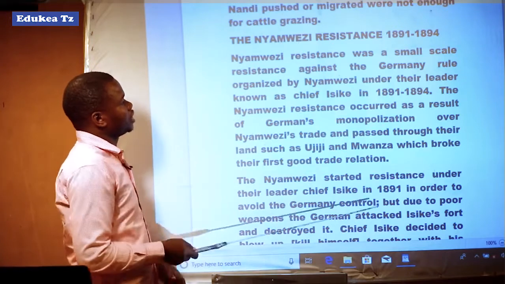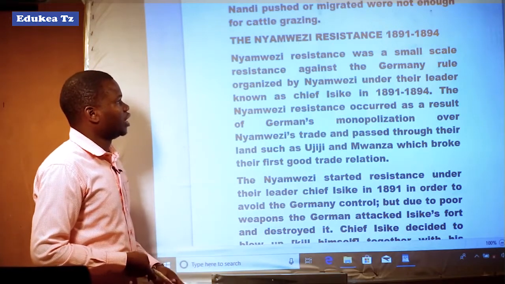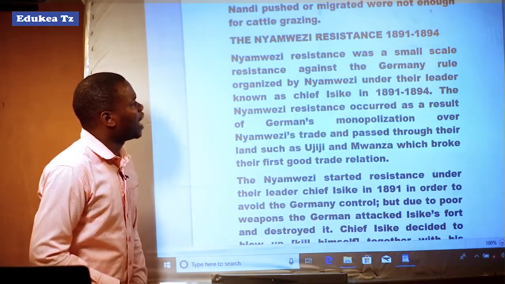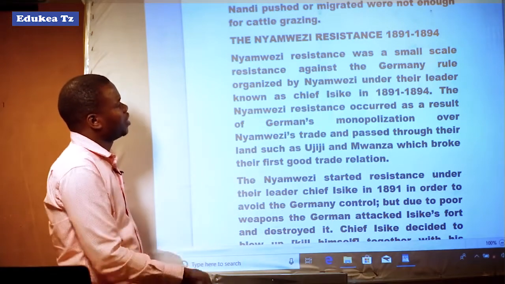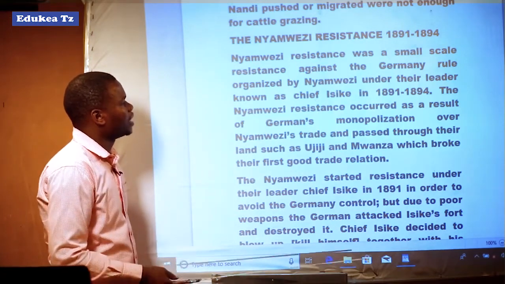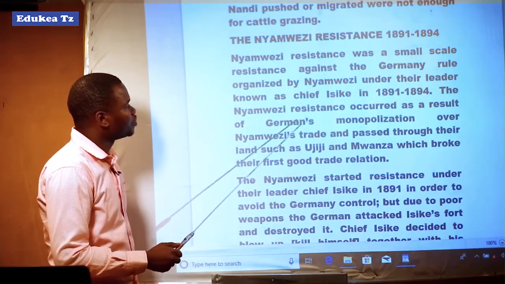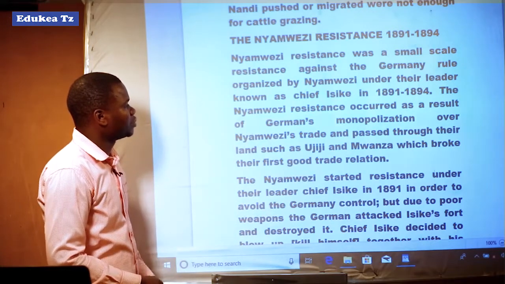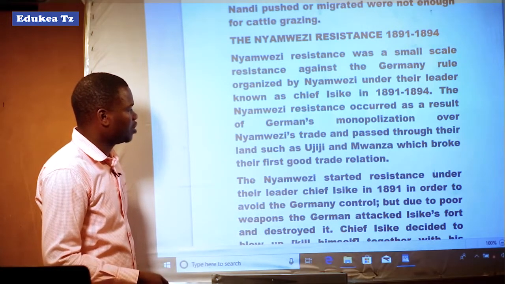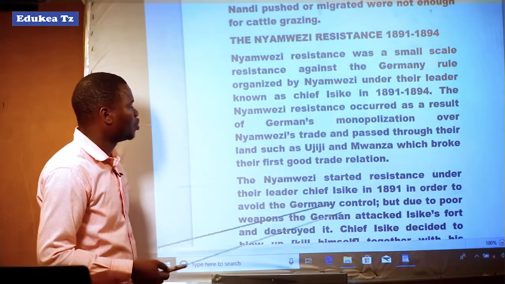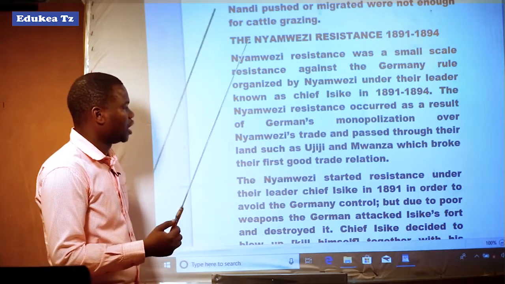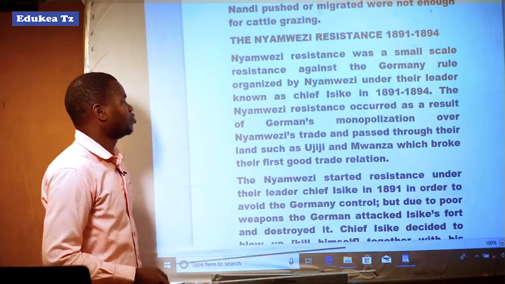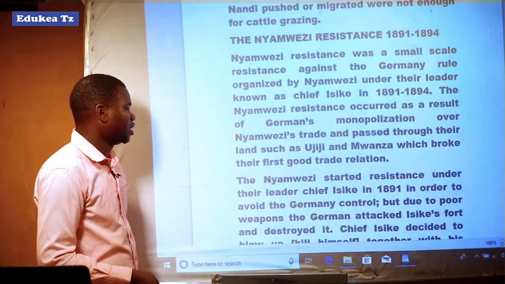is the Nyamwezi resistance of 1891 to 1894. The Nyamwezi resistance was another small scale resistance against the German rule, organized by the Nyamwezi under the leadership of Chief Isike. The Nyamwezi resistance occurred as the result of the Germans' monopolization over Nyamwezi's trade passing through their land, such as Ujiji and Mwanza, which broke their first good trade relation. So after the Germans did so, it led to the Nyamwezi resistance.